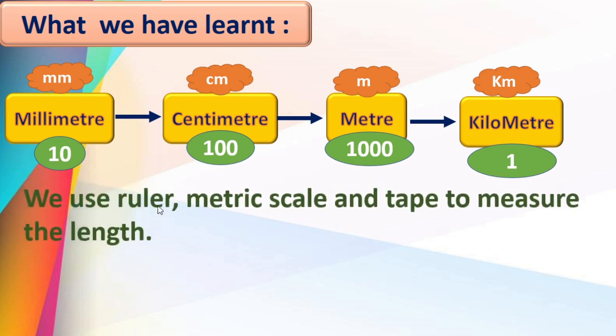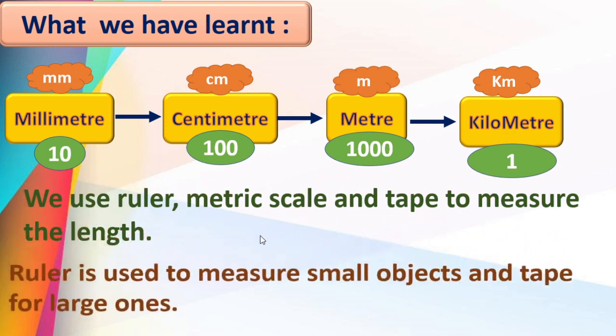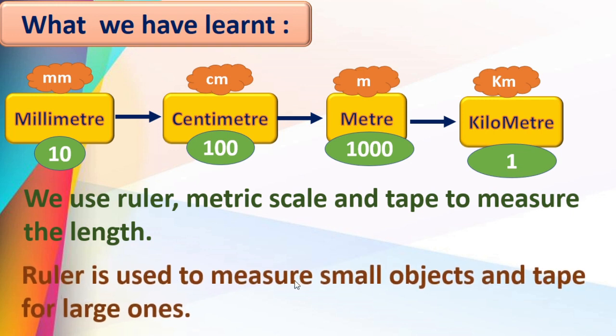We use ruler, metric scale and tape to measure the length. Length is measured by using ruler or tape or scale. Isn't it? Second thing is, ruler is used to measure small objects and tape for larger ones. Right?